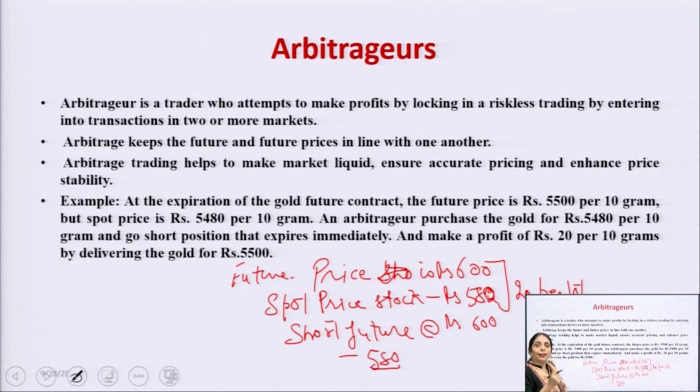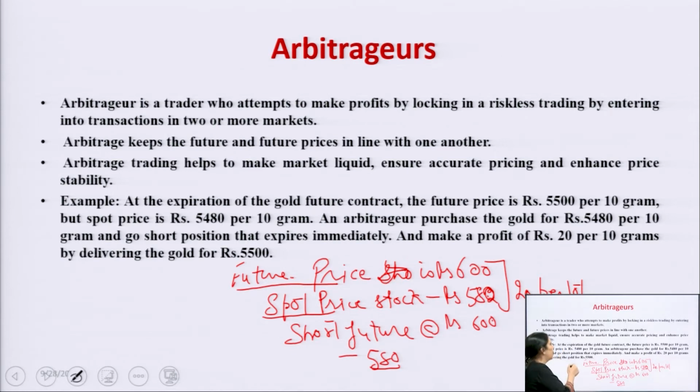It means he is getting a profit. The main aim of the arbitrator is to get the profit out of the two markets. Okay, here are the two markets, one is the future market and the second is the spot market. In the case of the future, the price is 600. In the case of the spot, the price is 580, and there is a difference of 20. And what will he do? He will short the future and will come out at 580 within a certain period of time. So this comes under the category of arbitrators.